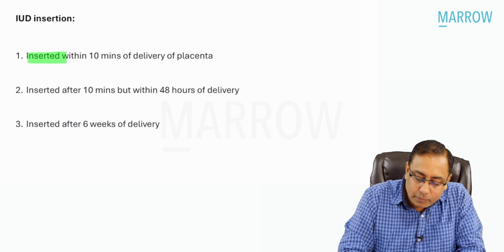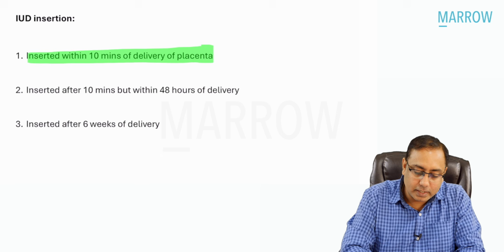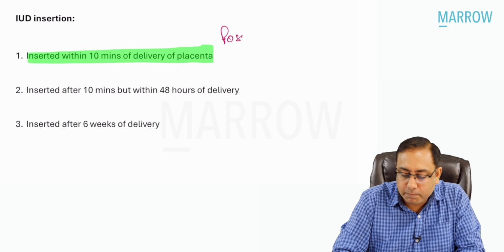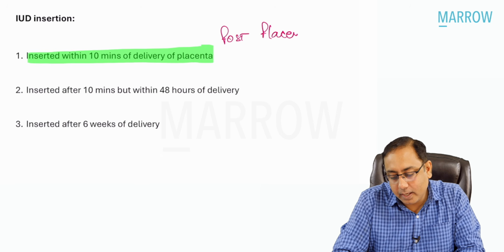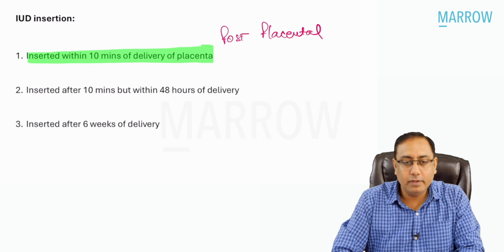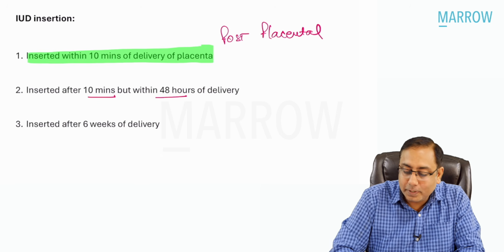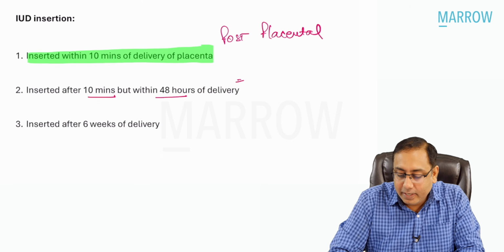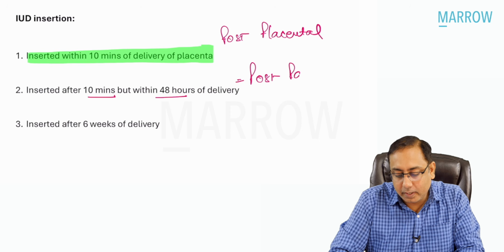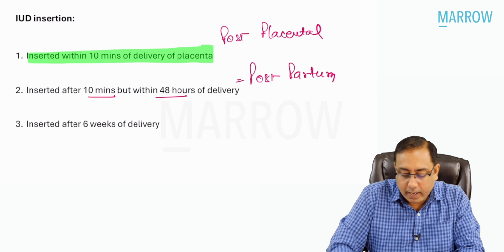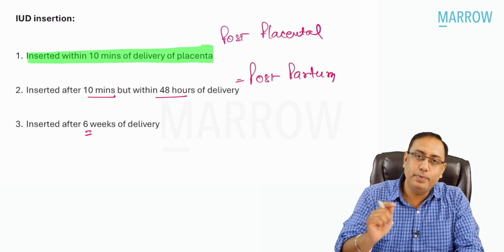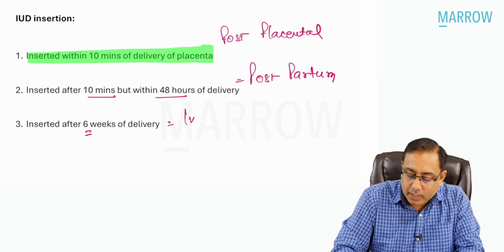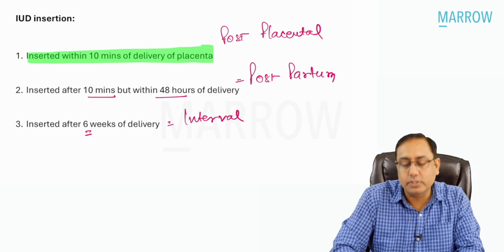If it is inserted within 10 minutes of the delivery of the placenta, what is it called? It is called post-placental IUCD insertion. If you insert it after 10 minutes but within 48 hours of delivery, it is called post-partum IUCD insertion. And if it is inserted after 6 weeks after delivery, it is called interval IUCD insertion.